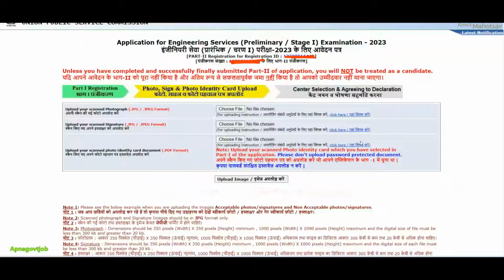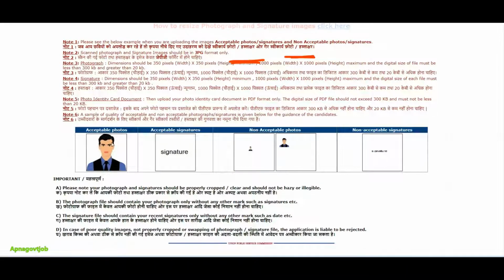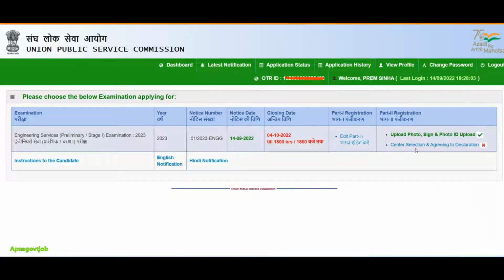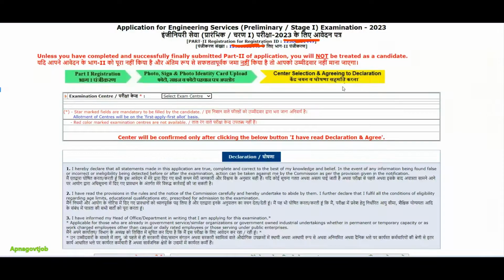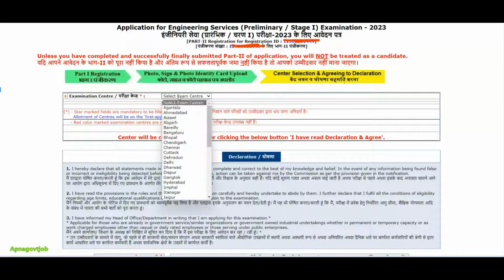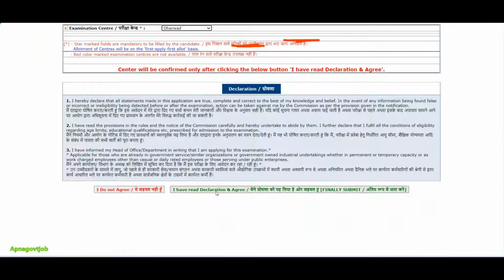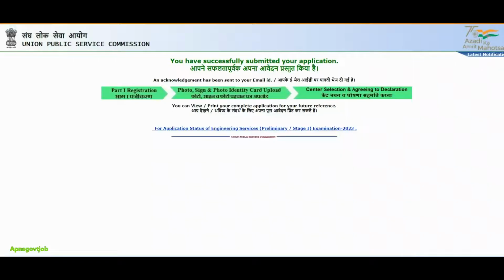Here they have given which image is acceptable, so just follow their instructions, and the signature should also be properly visible like this. Then just click on upload image. After doing this, click on center selection and agreeing to declaration. Here you can select your exam center for pre-exam, and then click on declaration. Just scroll down, and click on the I have read all the declaration and agree button. Just click here. That's it. You have successfully submitted your application.